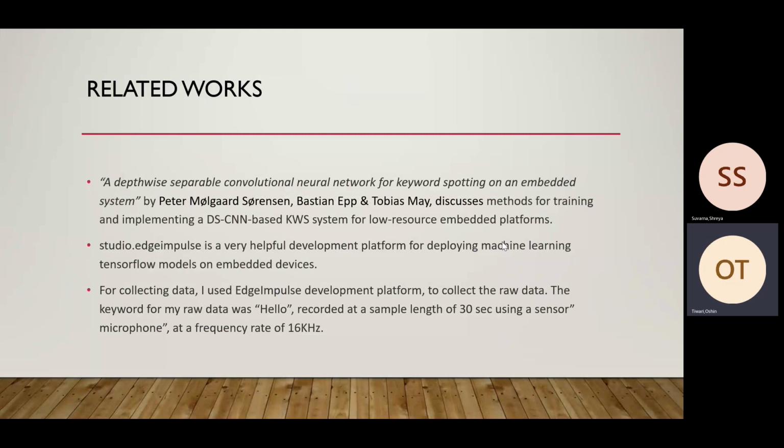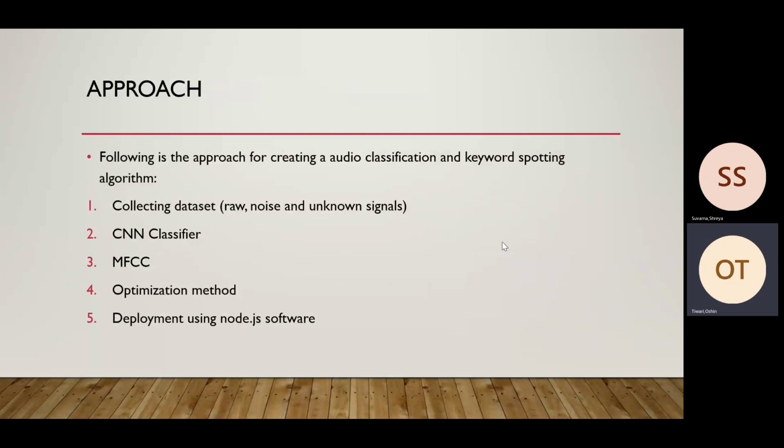So the approach for solving this project was, first, collecting the dataset and classifying it into training and test datasets. Second is to choose the correct CNN classifier. Third is to use the MFCC, that is mel frequency cepstral coefficients, for feature extraction of the audio signal. Fourth is the optimization method, the kind of optimization method I need to choose. Fifth, the deployment using the Node.js software on my smartphone.